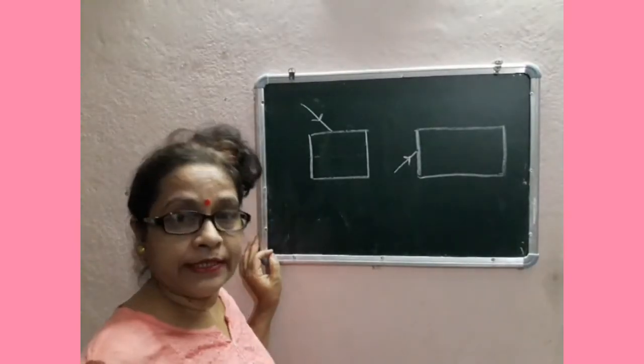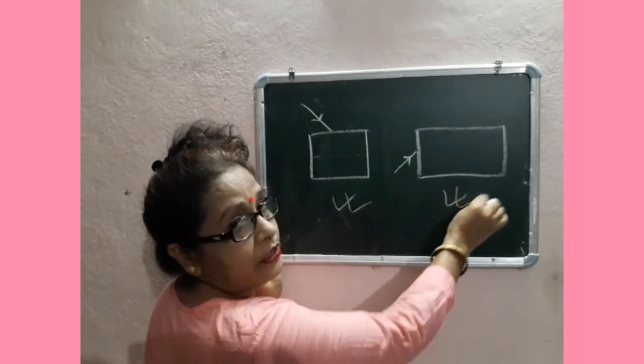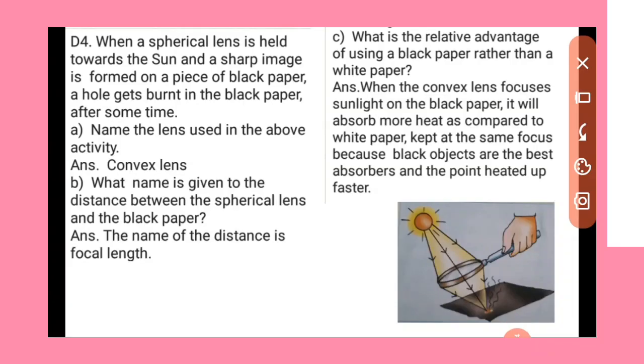So students, the same thing will happen in these two figures also. When a spherical lens is held towards the sun and a sharp image is formed on a piece of black paper, a hole gets burned in the black paper after some time.